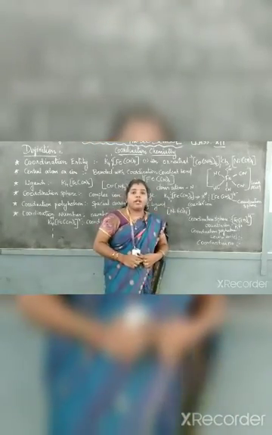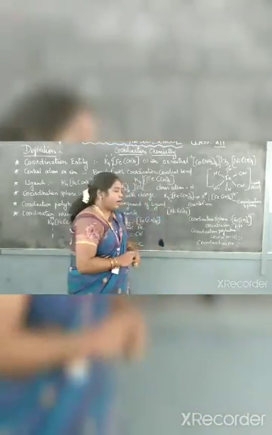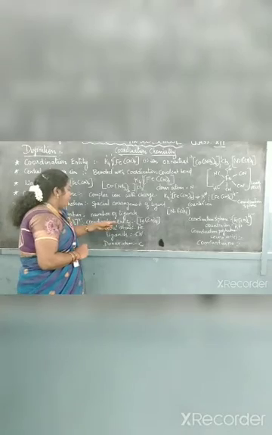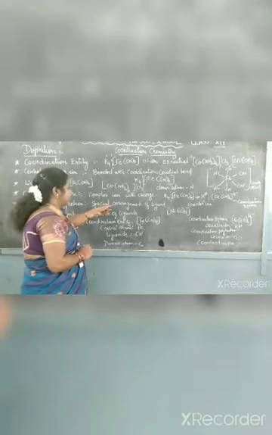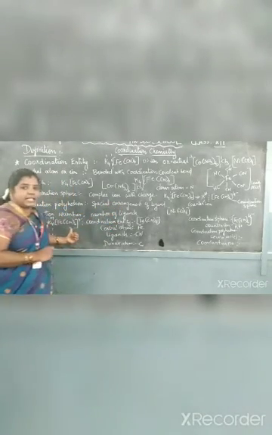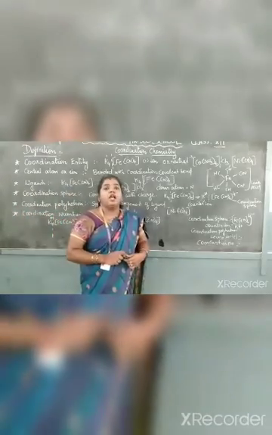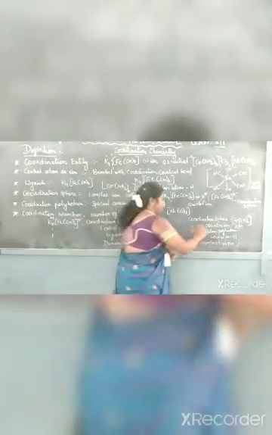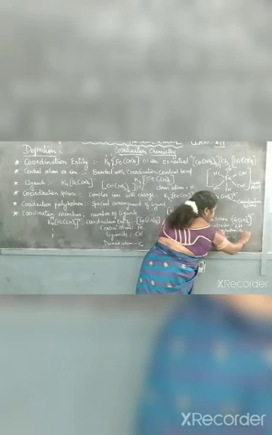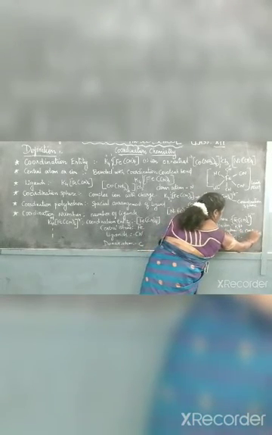Next one, coordination polyhedron. So coordination polyhedron is based on the number of ligands. So here 6 ligands are there. What is the shape for 6 ligands? It is octahedral in shape. So you have to write 6 octahedral.